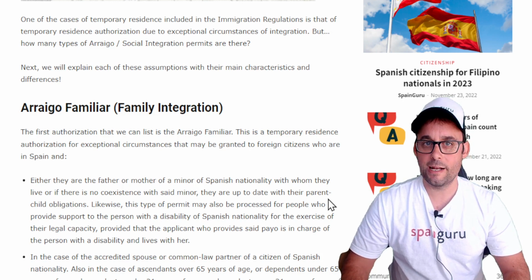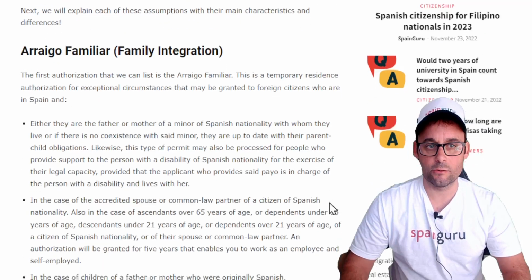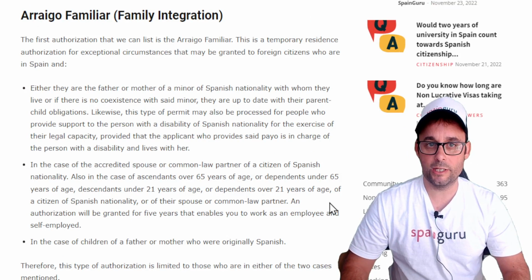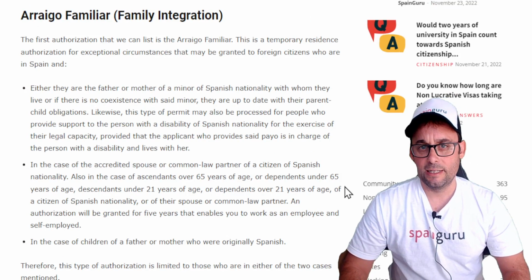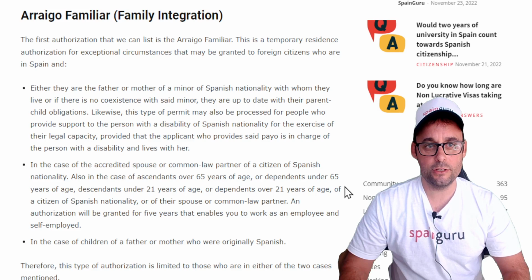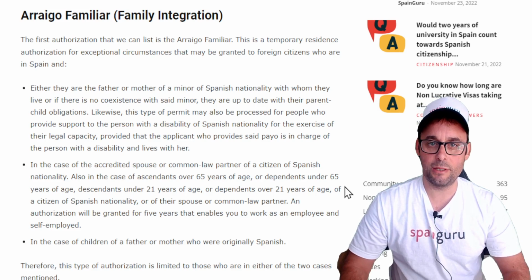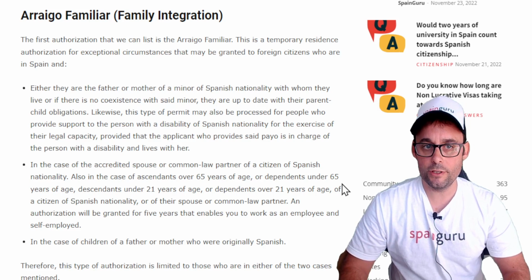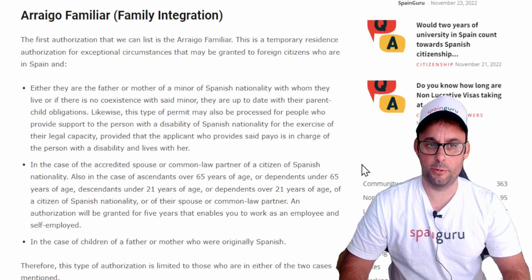The first one, arraigo familiar or family integration. The first authorization that we can list is the arraigo familiar. This is the temporary residence authorization for exceptional circumstances that may be granted to foreign citizens who are in Spain and, one of the three, either they are the father or mother of a minor of Spanish nationality with whom they live, or if there is no coexistence with said minor, they are up to date with their parent-child obligations.